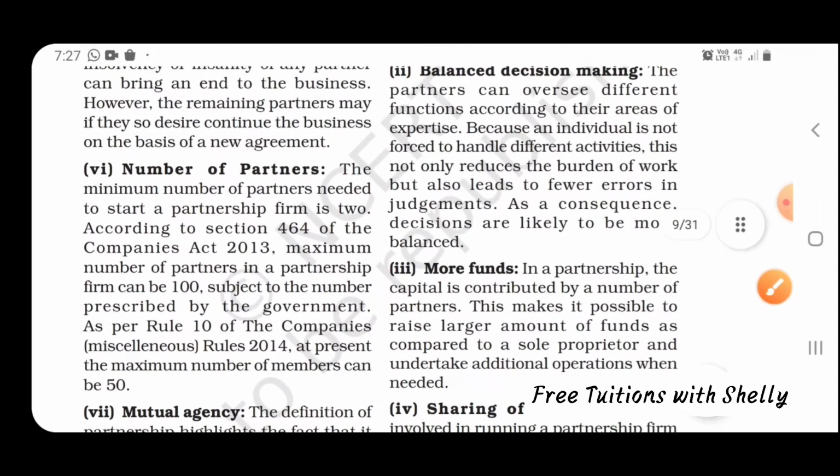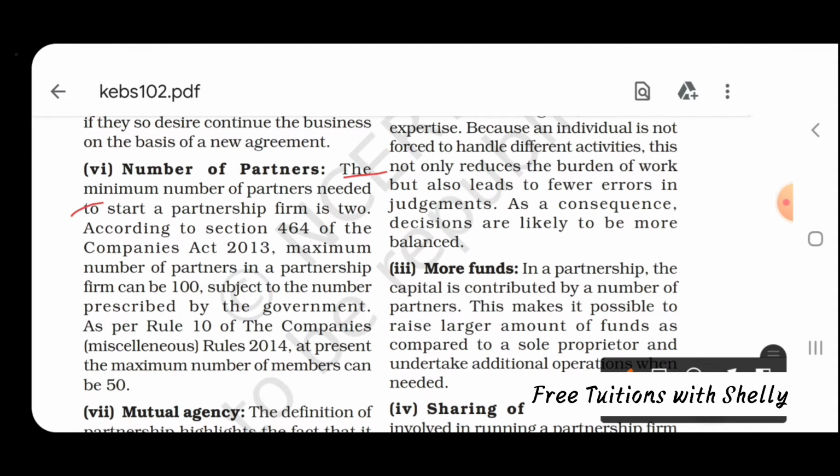Next is number of persons. The minimum number of persons needed to start a partnership is 2, and the maximum number of partners in a business firm is 100. This tells about the minimum and maximum number of persons required in a partnership firm.